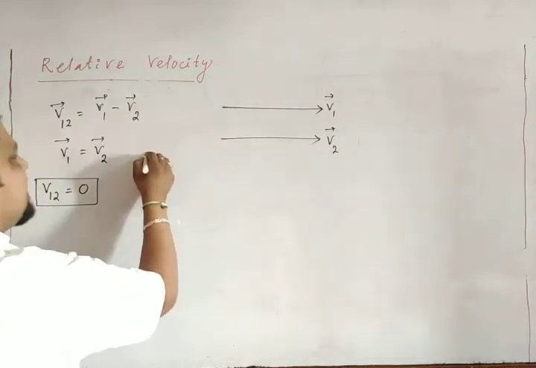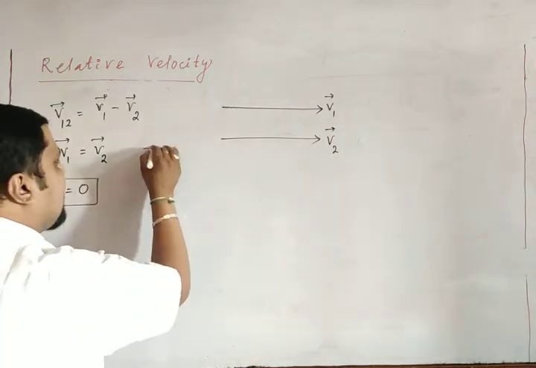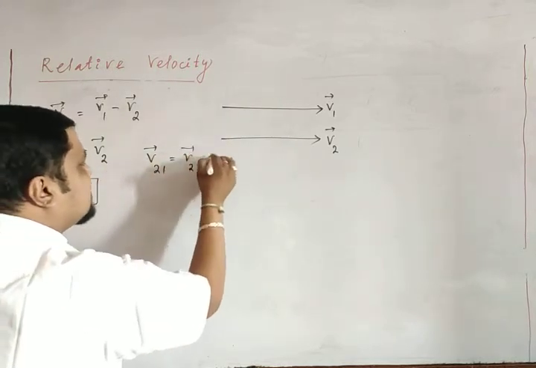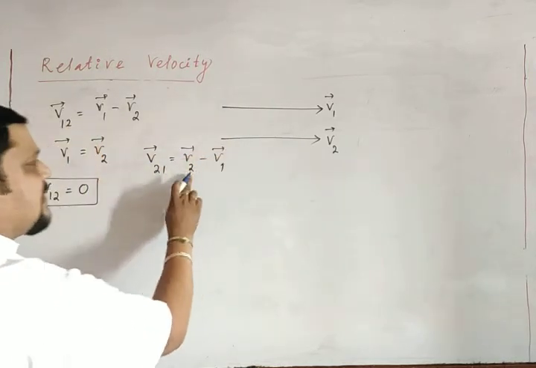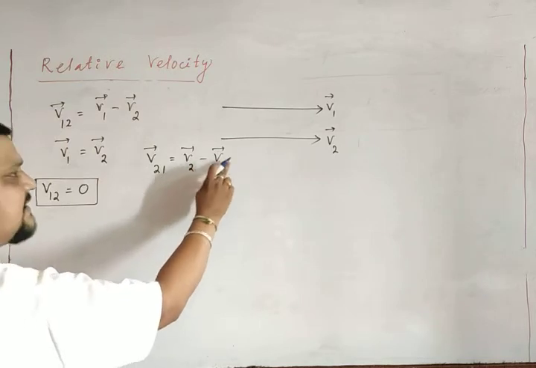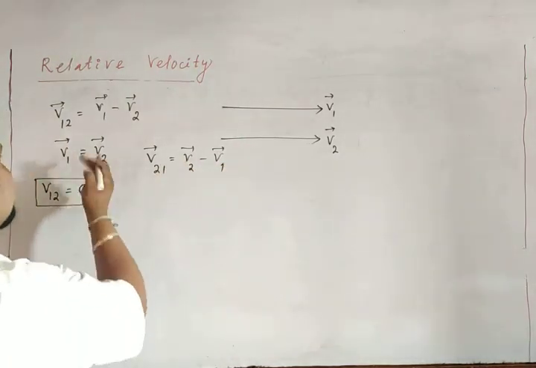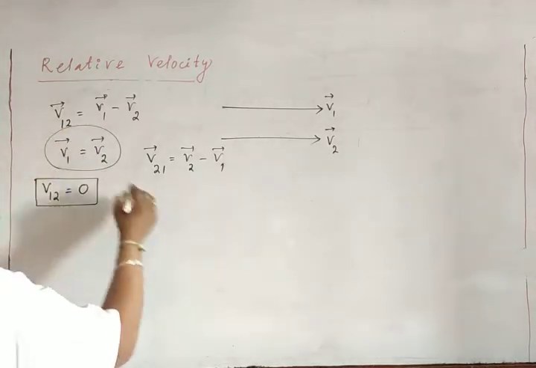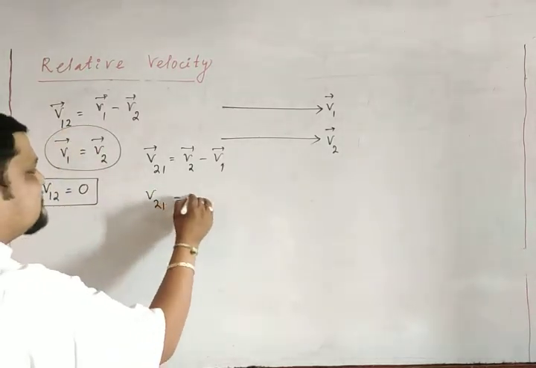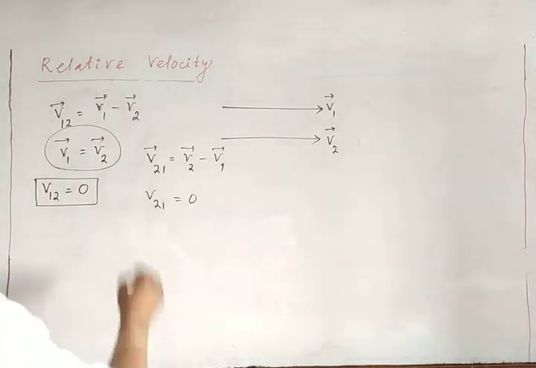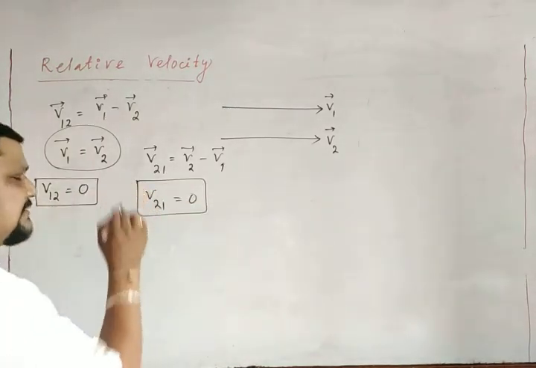Similarly, the velocity of 2 with respect to 1 means v2 minus v1, that is, 2 with respect to earth minus 1 with respect to earth. That is what it means. So when both are the same, the magnitude of v21 is equal to 0, or this is a null vector.